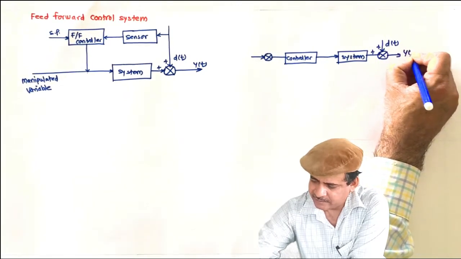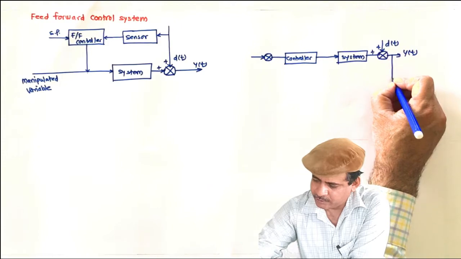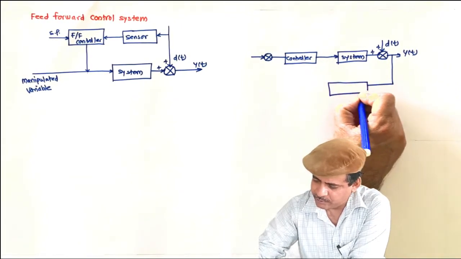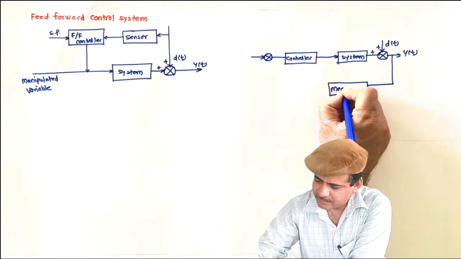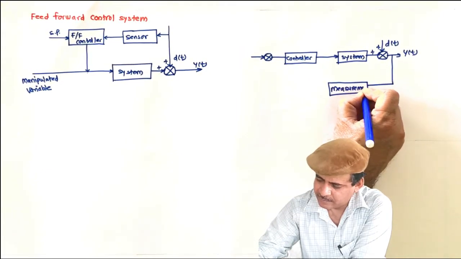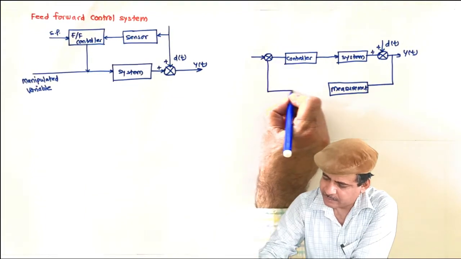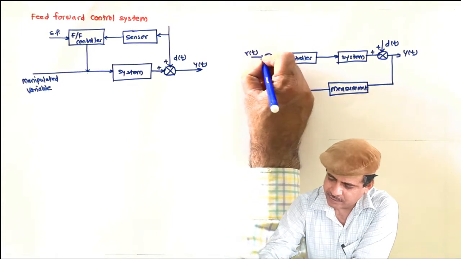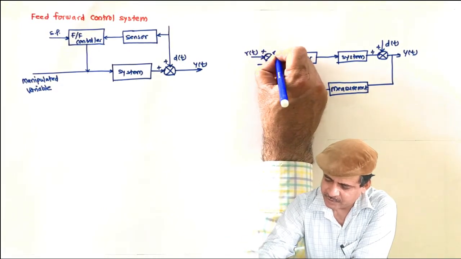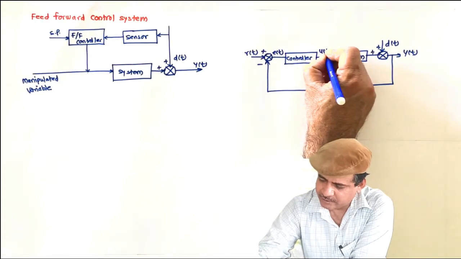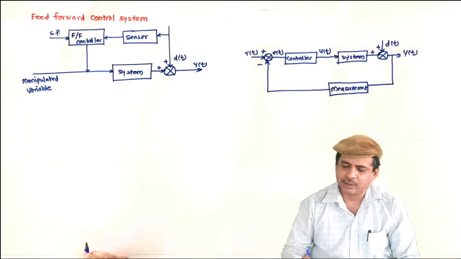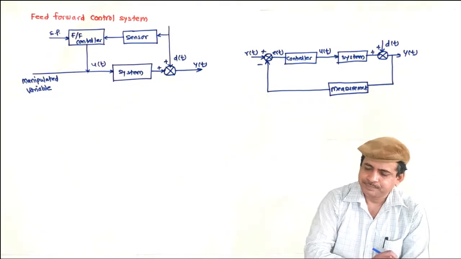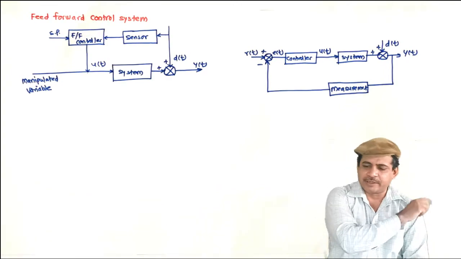Even if it is there, it will be part of the output, and though it is not directly measured, it will be measured as a part of the output, and hence it will also be part of the error. This error E of t, control signal U of t, output Y of t, disturbance D of t. Correct. Now let us see.